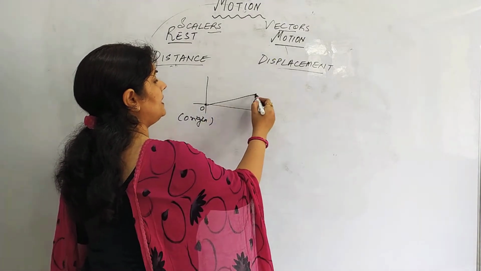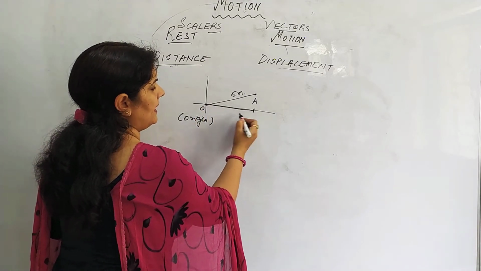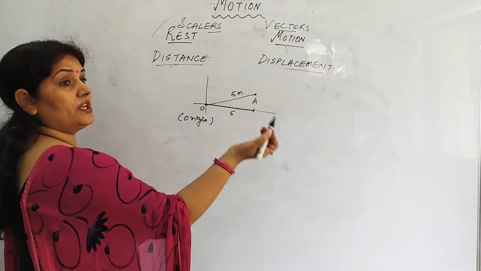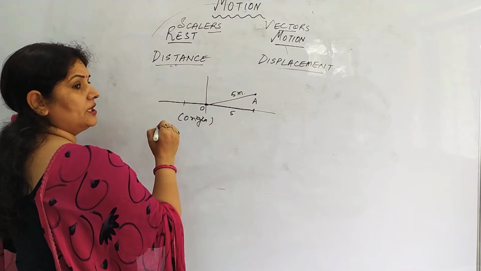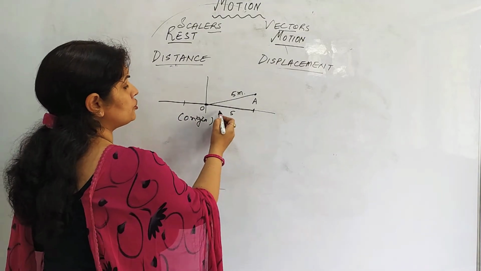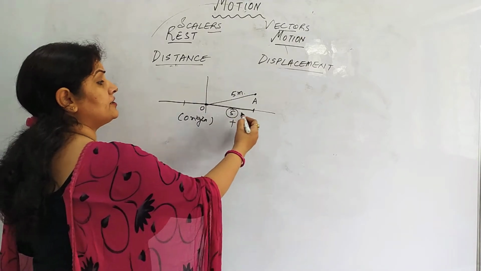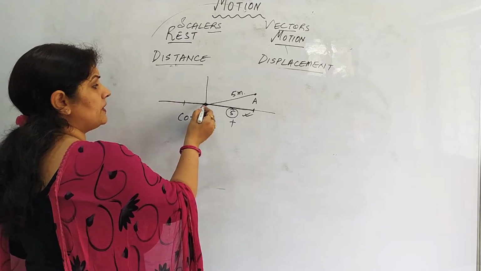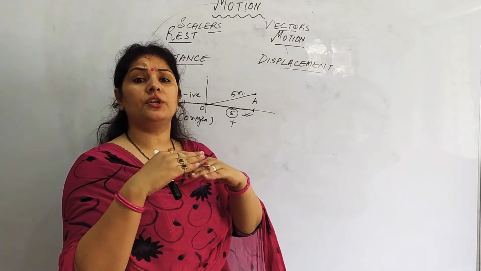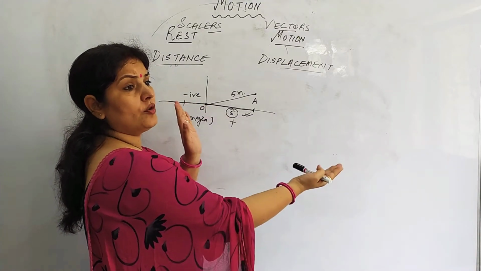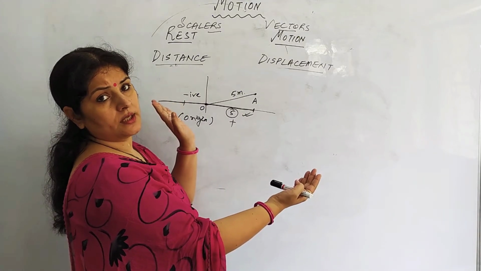So you may tell me that A is 5 meters away from this position. Suppose A has traveled along this path and covered 5, but he forgot something, he came back to the origin and has taken something, and now he has moved in this direction. So earlier he was moving to the right of origin, so we take this displacement as positive. But now suppose he is moving in the opposite direction to the previous one, then this displacement will be taken as negative. Whatever reference point we take, whatever origin we take, any displacement to the right of origin is positive. Any displacement to the left of the origin is negative.